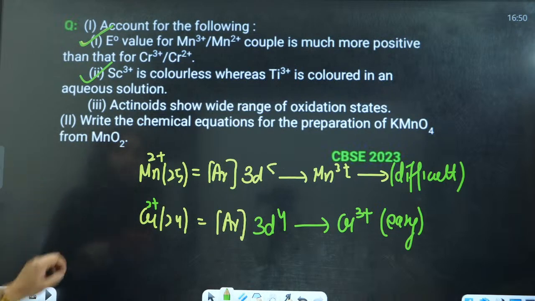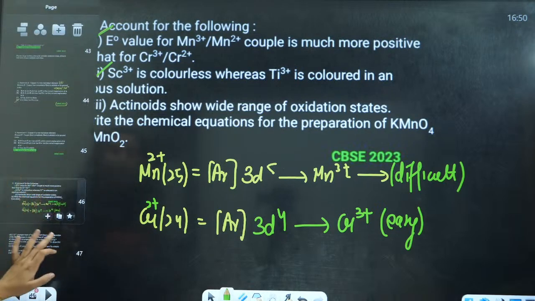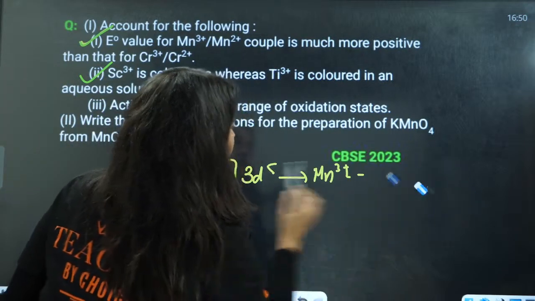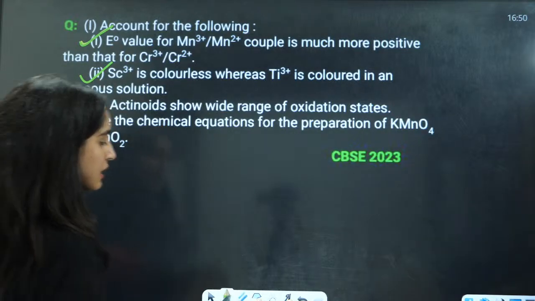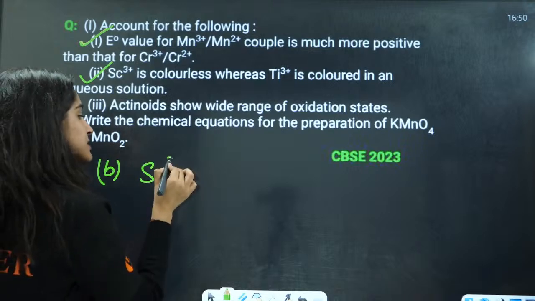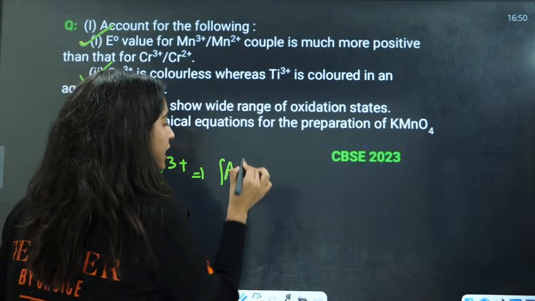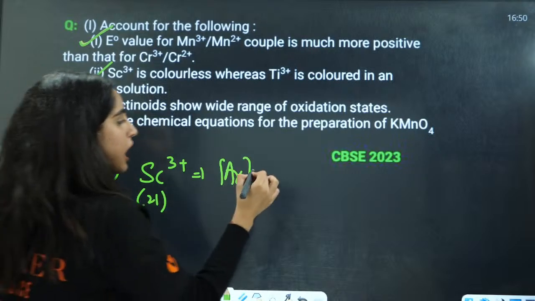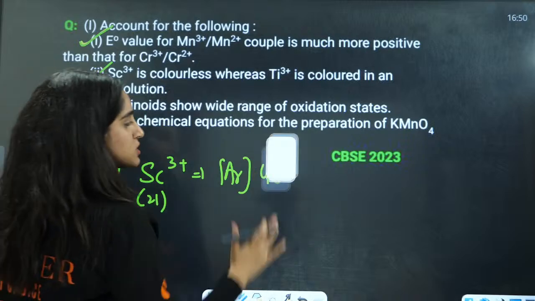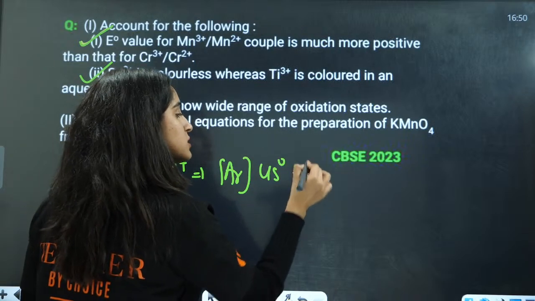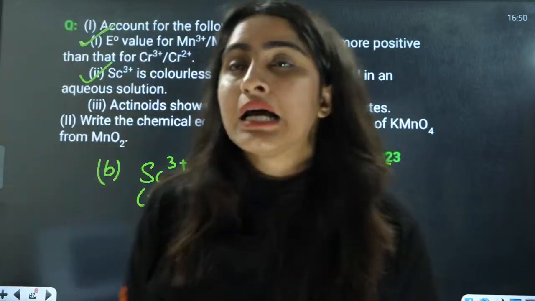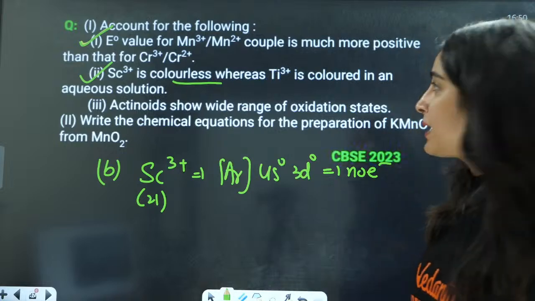Now the second question, the B part here, is why scandium is colorless? Scandium 3 positive means argon, scandium is 21, right? Argon 4s2 3d1. 3 positive means take all the electrons, so there will be 4s0, 3d0. That means no electrons, no dd transitions here. That is why it is colorless.